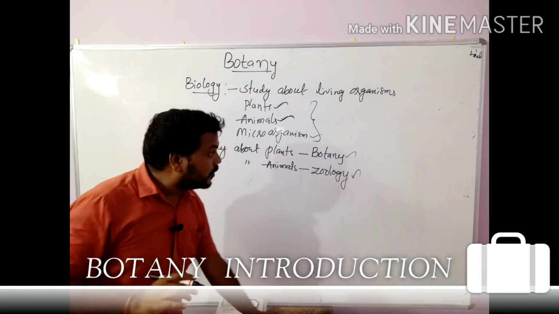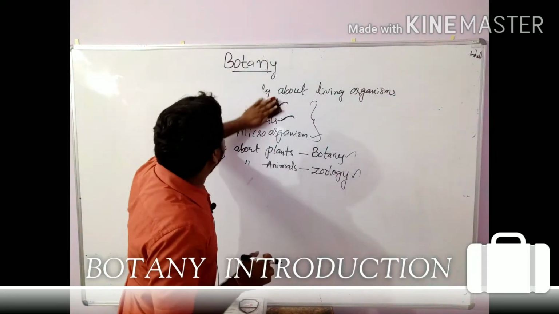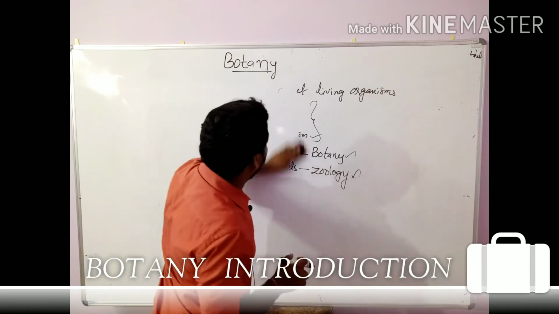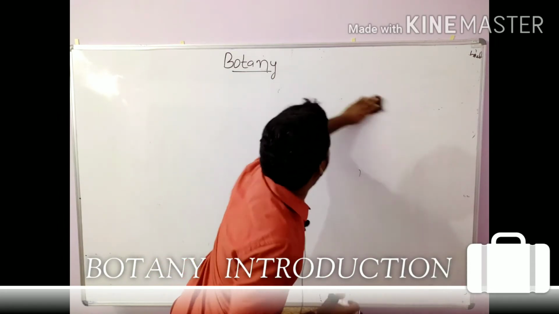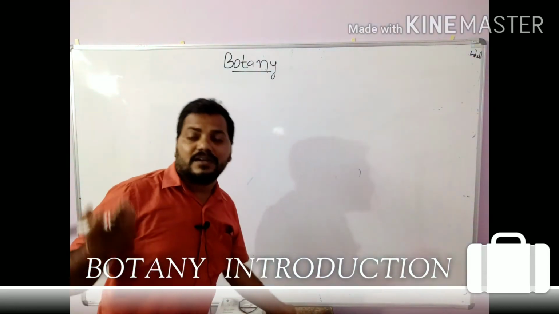Coming to botany, the study about plants is known as botany. Then what is a plant? A plant is an organism.